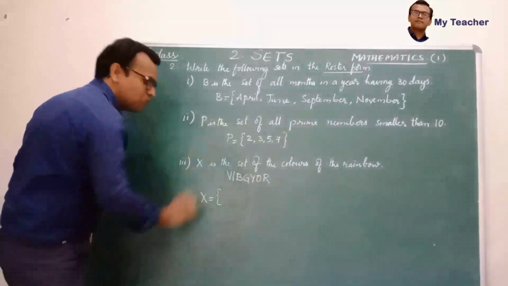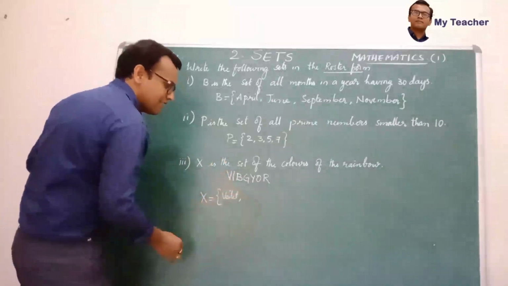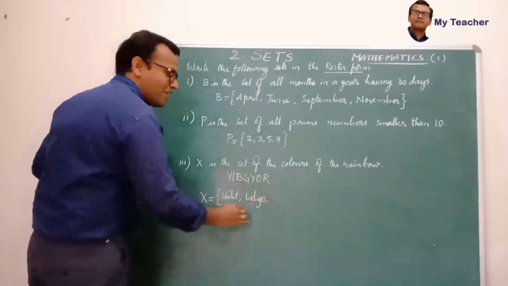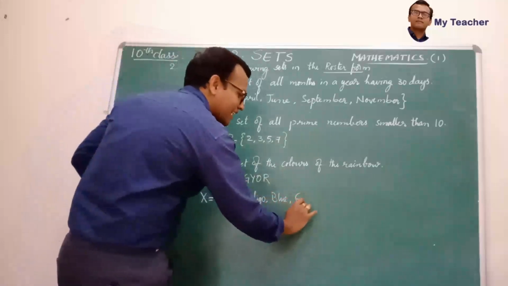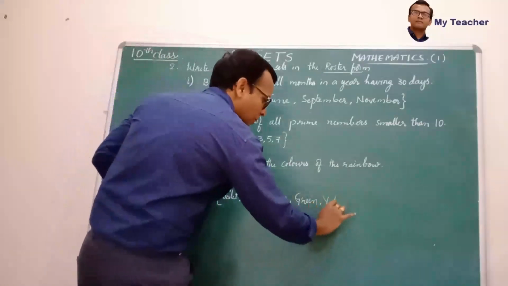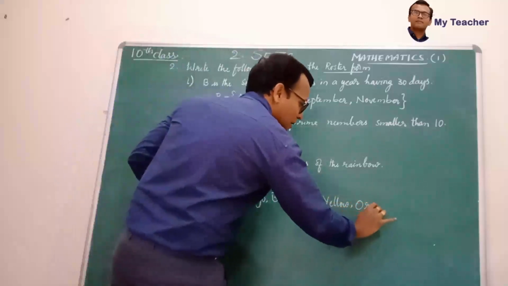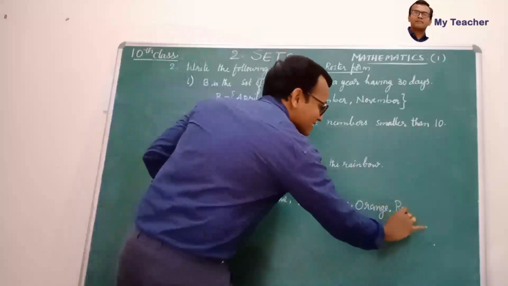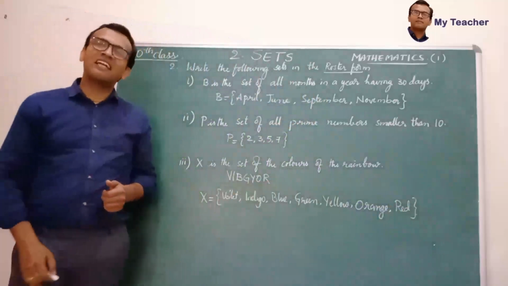X is equal to set of V for violet, I for indigo, B for blue, G for green, Y for yellow, O for orange, and the last one, R for red. So these are the colors in rainbow.